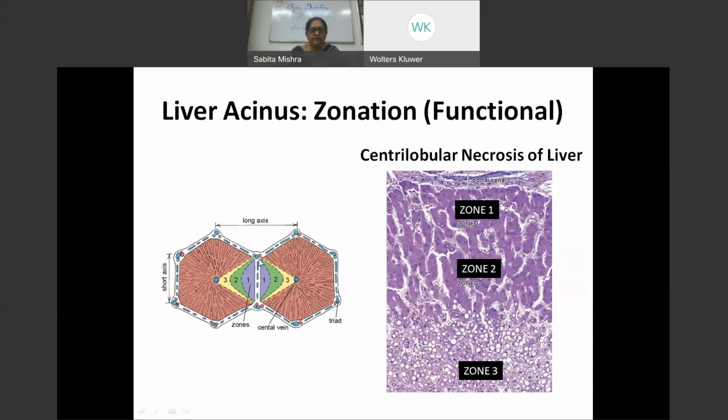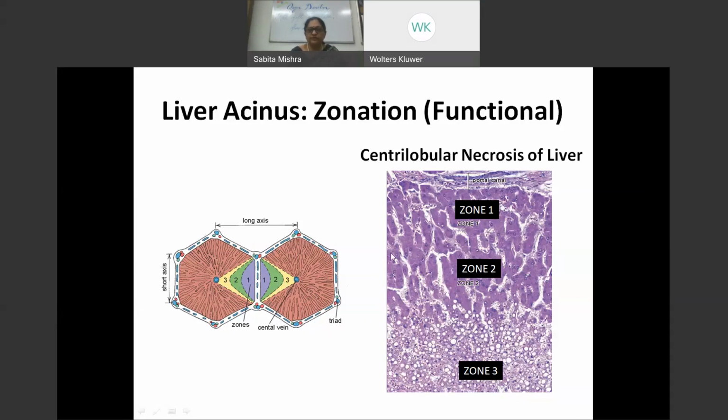That means if there is any chance that there is a lesser amount of oxygen or nutrition, then the cells which get affected are the cells of the third zone. And if there is a toxic substance, then the cells which get affected are from zone 1.